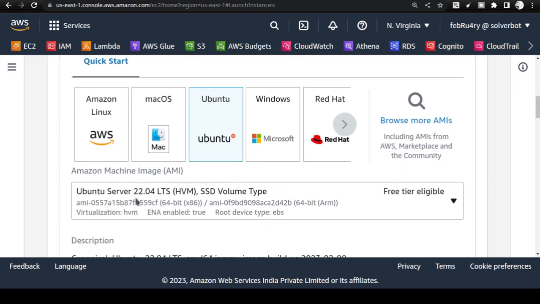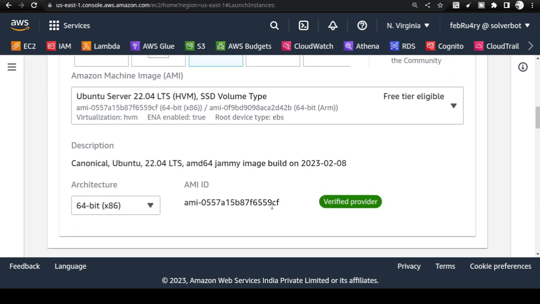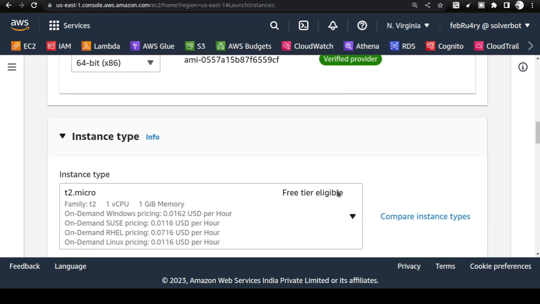Now select Ubuntu Server 22.04. This is selected by default for you. Don't worry about that, and you don't need to change anything. t2.micro is what you need to use. See, this is free trial eligible.